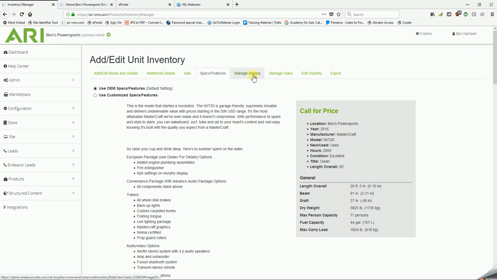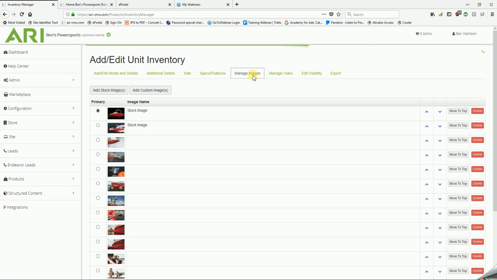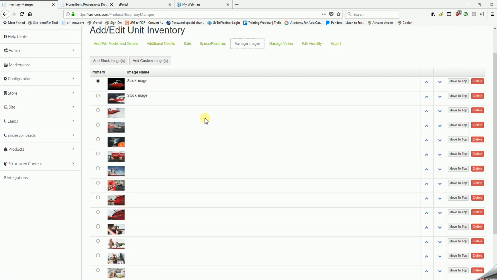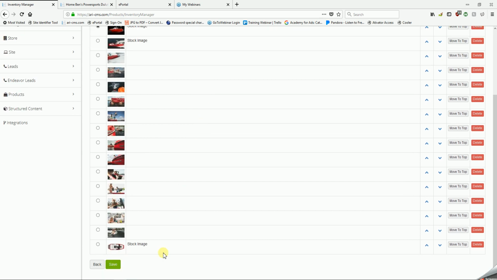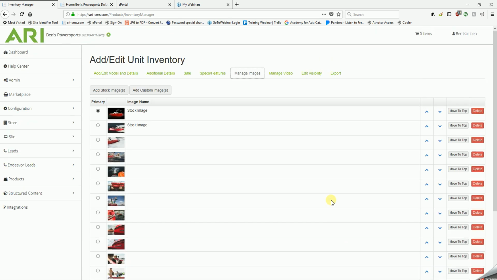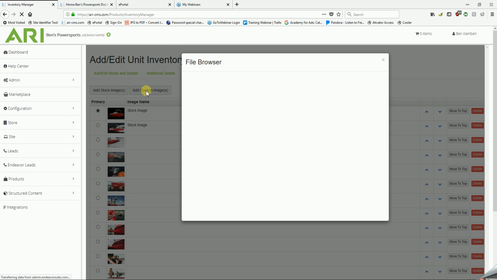The next we have is Manage Images, one of the required areas in order to post this unit to the site. Now, as you can see, it pulled in as many stock images of this boat that it could find. Excellent. If you want to use these images, feel free to do so. And for any of them that you don't want to use, you can simply go over to the right and click on the large red delete key to get rid of them. If you'd like to add in your own images in conjunction with these, or as a complete replacement of these images, click on Add Custom Images.